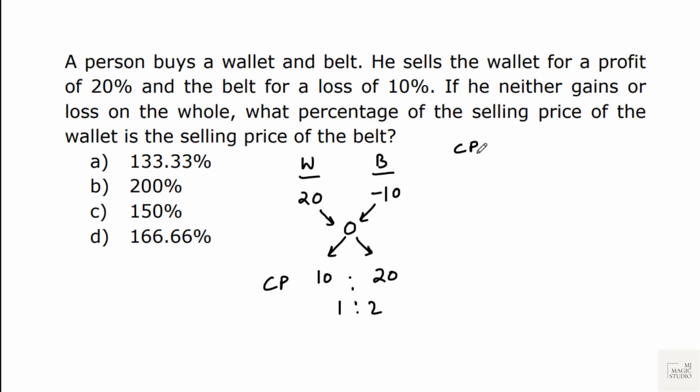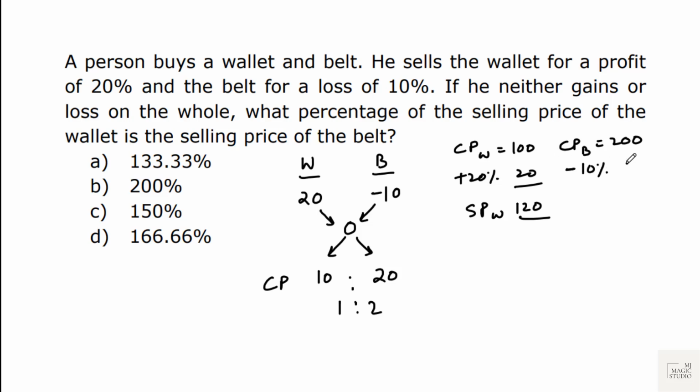Suppose cost price of wallet is 100, then cost price of belt is 200. Wallet was sold at 20% profit. That means selling price of wallet is 120. Whereas belt is sold at loss of 10%. That means selling price of belt is 180.